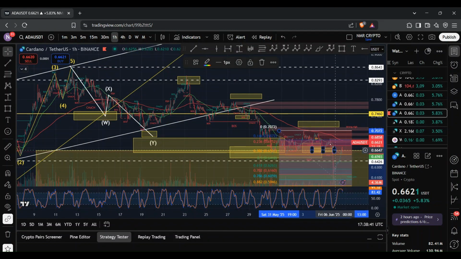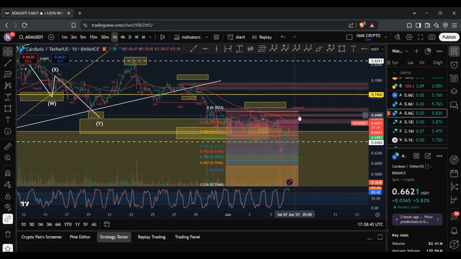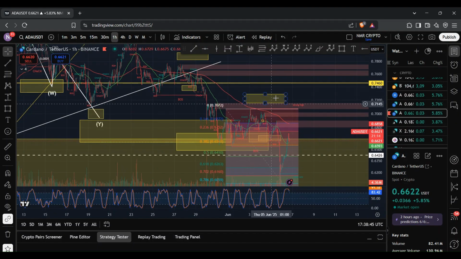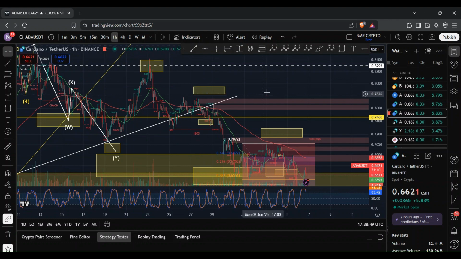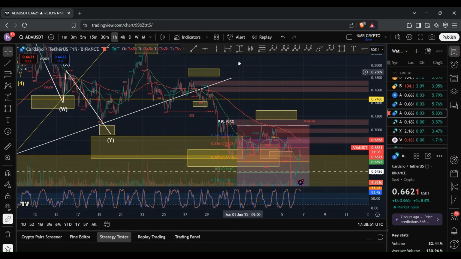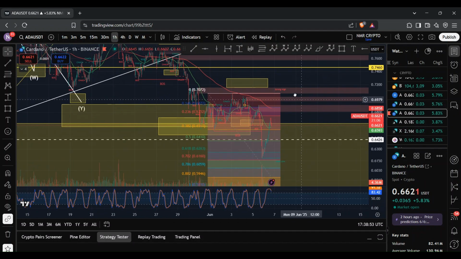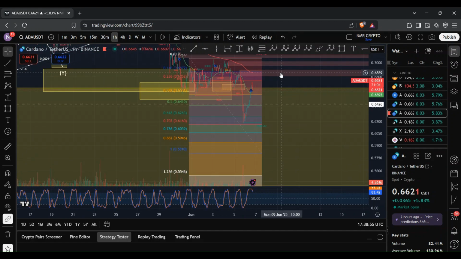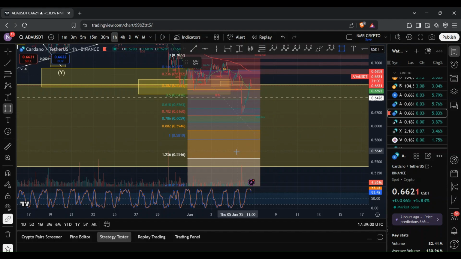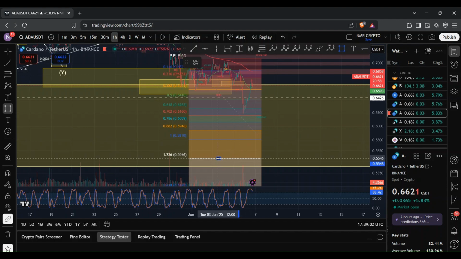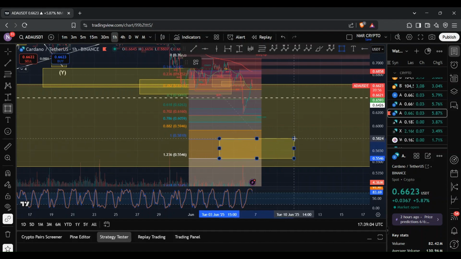So if I bring this over here, and this local top, as you can see, falls short of this target here that I set out in my previous video, which is similar to what took place over here. And because we ended up falling short, that then led to a negative reaction. And so a similar scenario could play out where we see a negative reaction. And should that be the case, ADA has the potential to reach anywhere between 55.46 cents to 58.1 cents. So around here.